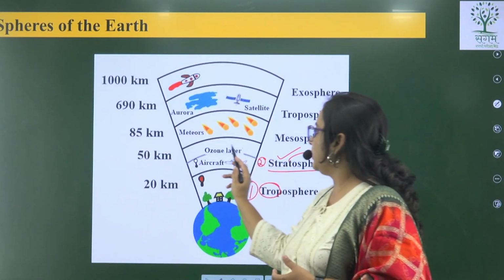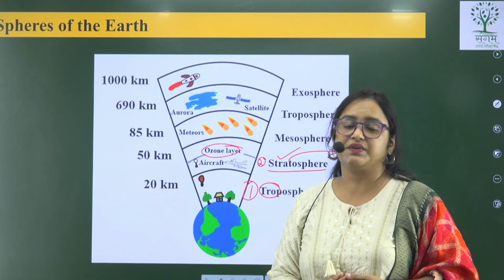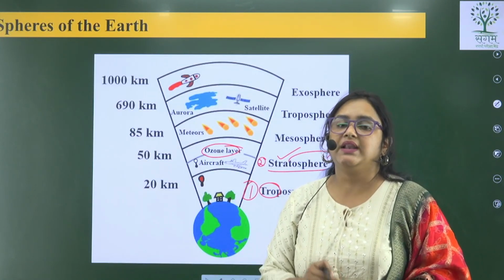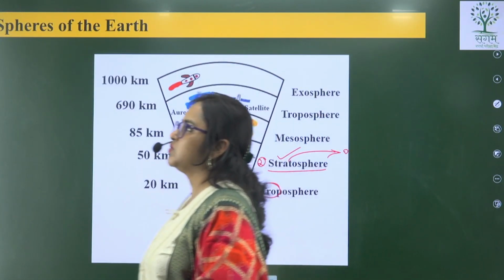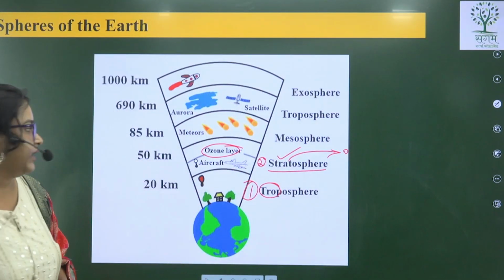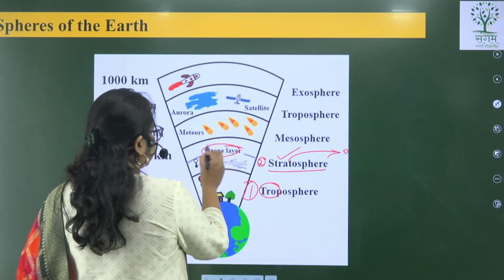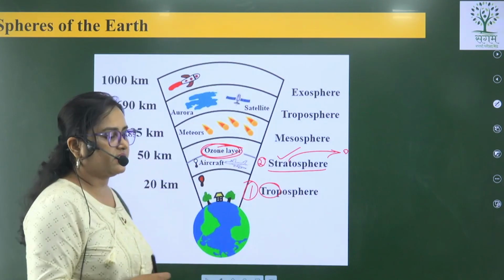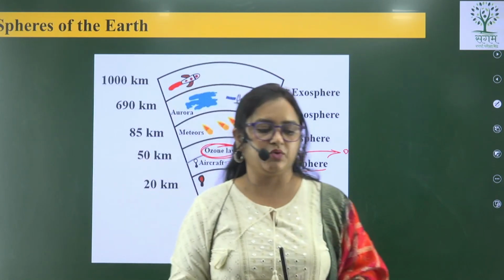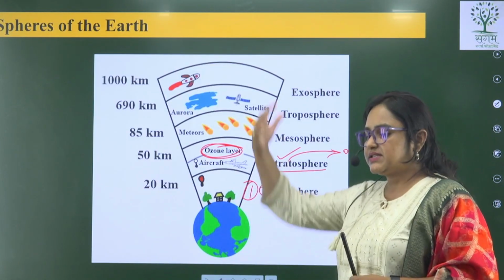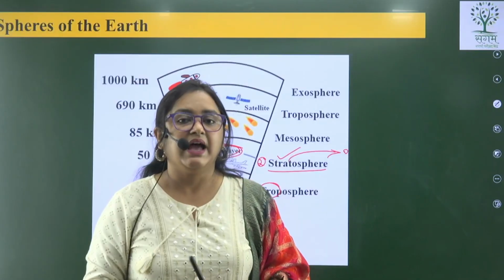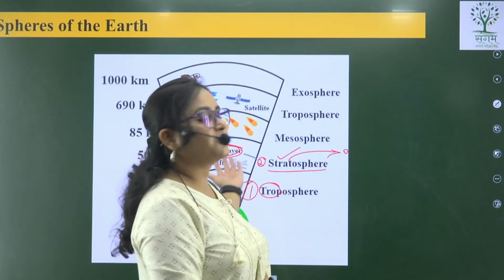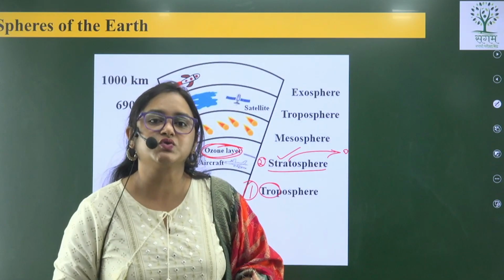One more important thing about the stratosphere is that the ozone layer is present in the stratosphere. Why is this ozone layer important? We are going to see this in the further pages of this chapter, but here I am going to tell you. The sun emits some harmful rays known as UV rays, and these UV rays are blocked by the ozone layer.